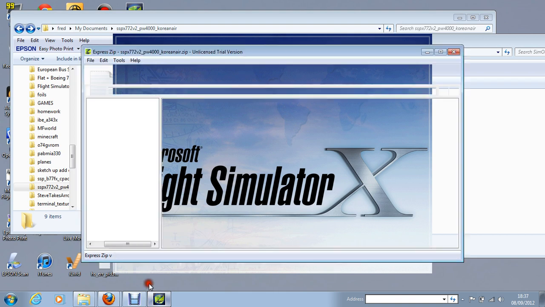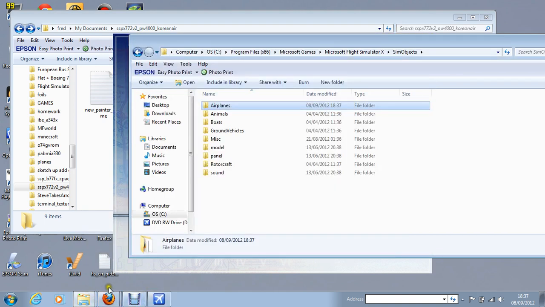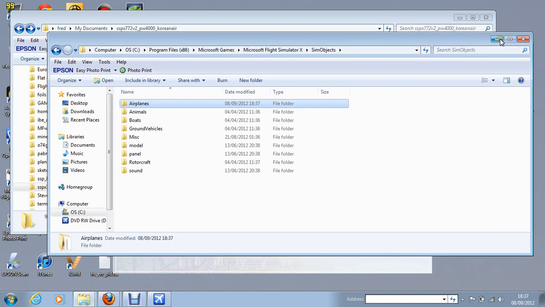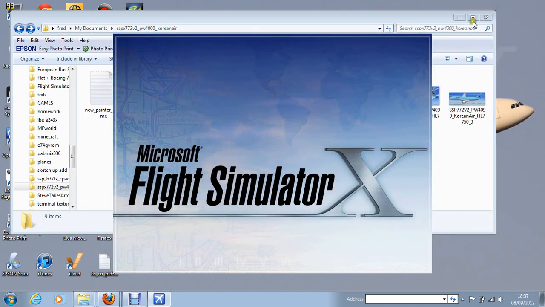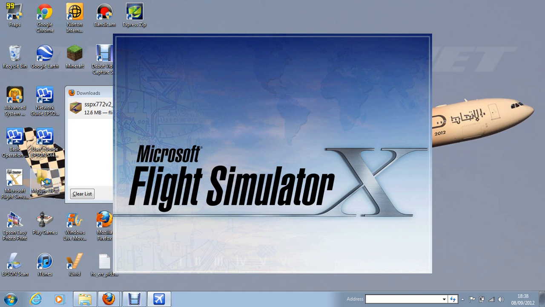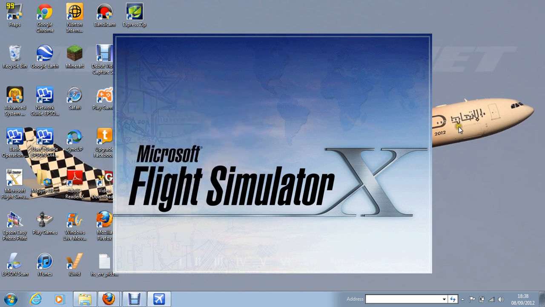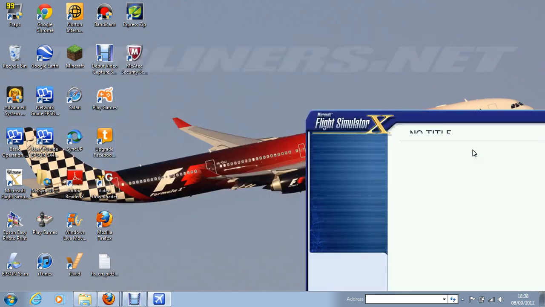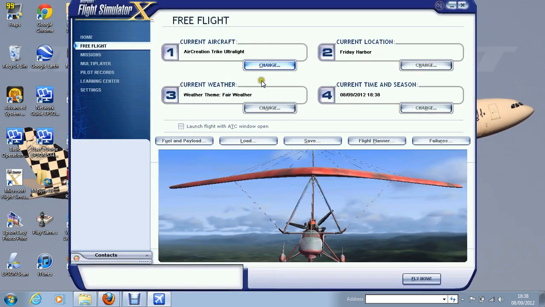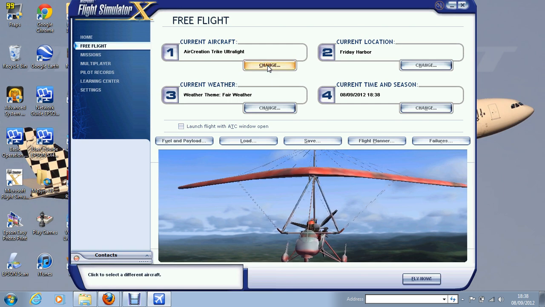Now you open Flight Simulator. One minute, I'm just going to close this. One minute, it's just loading up. Now I can close this. And I'll leave this for now in case the download doesn't work. Right. It's just coming on now. It should be on there. Then I go to my aircraft.